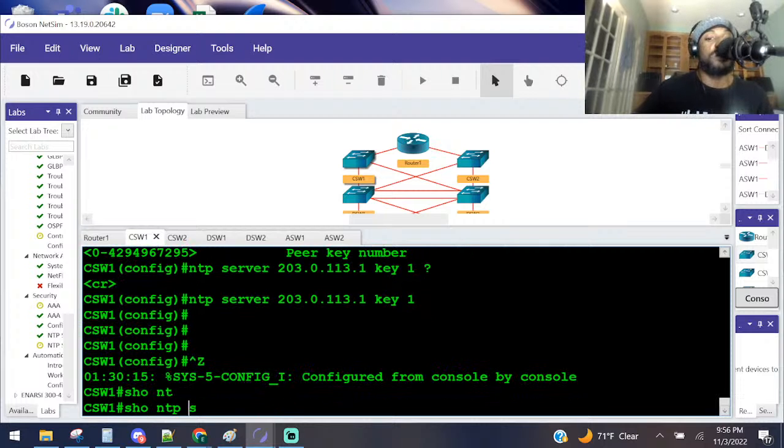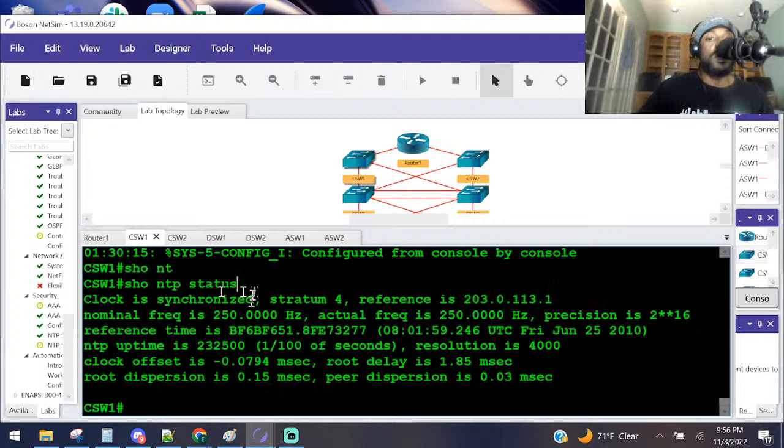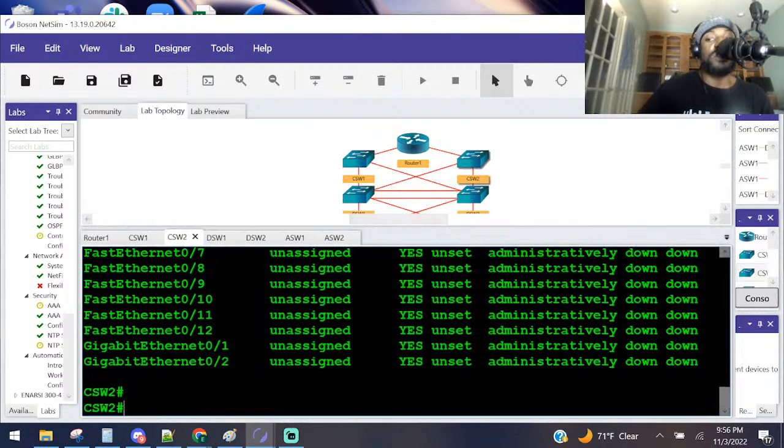Show NTP status. He is still synchronizing his time. On CSW2, configure NTP to use authentication. That's a lot. All right, so let's go to CSW2. Let's try to get through this, right?